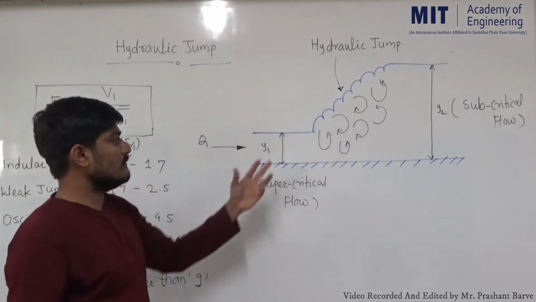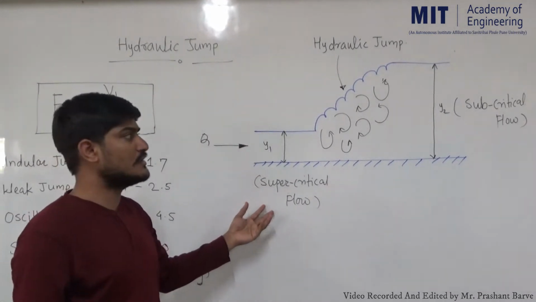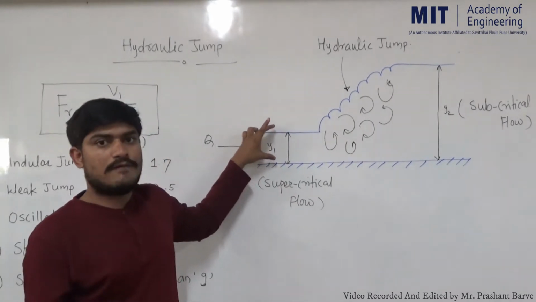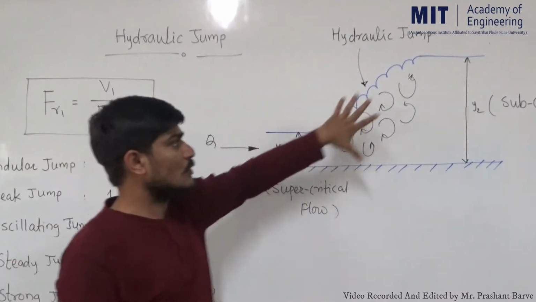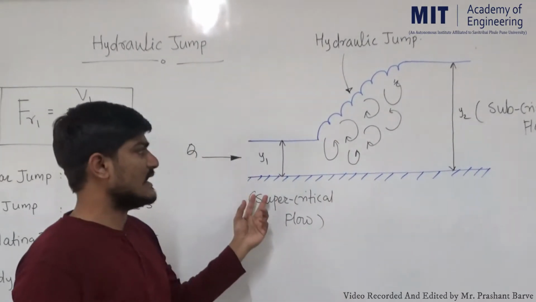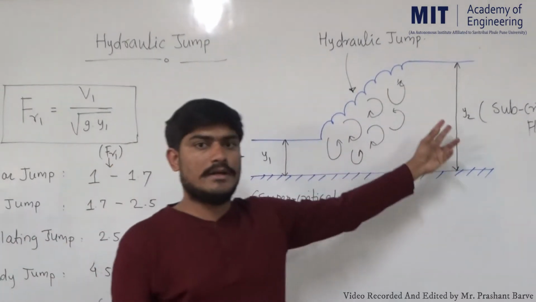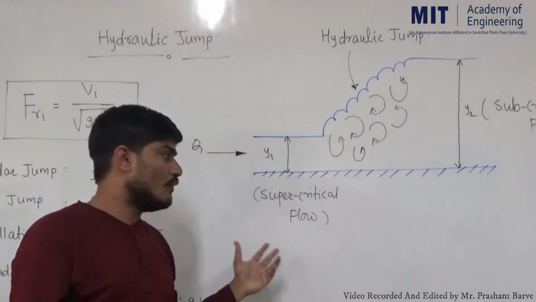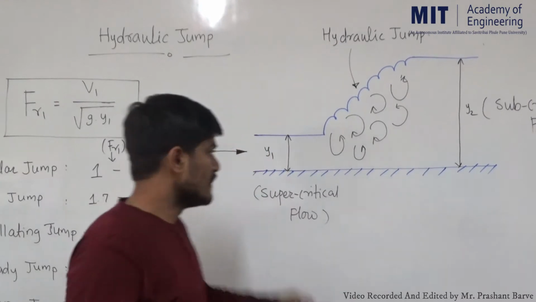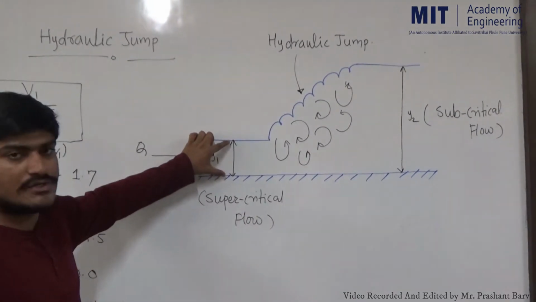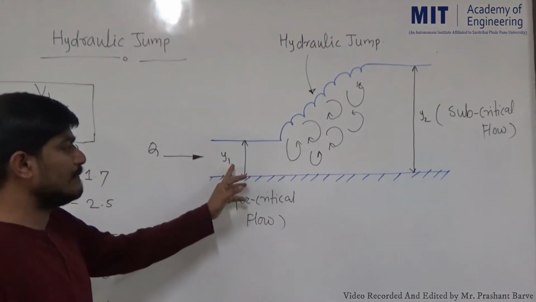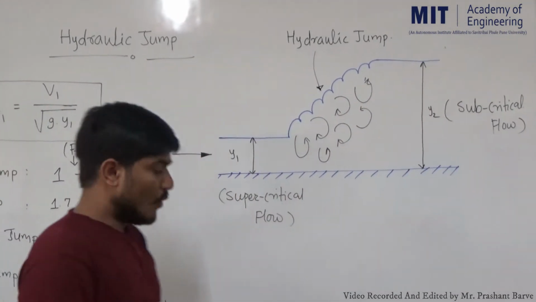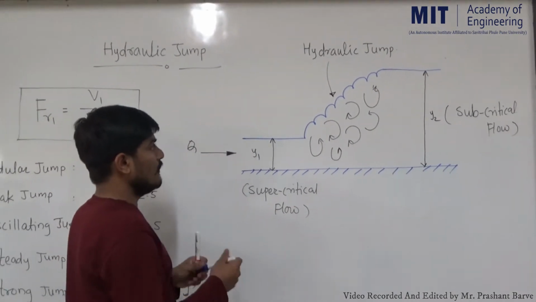Hydraulic jump is the flow going from supercritical to subcritical condition. It means in supercritical flow the depth of flow will be minimum compared to subcritical. So, this is a transition from supercritical to subcritical. At the supercritical section, the depth is Y1, and at the subcritical section, the depth is Y2. The width of channel will remain constant.